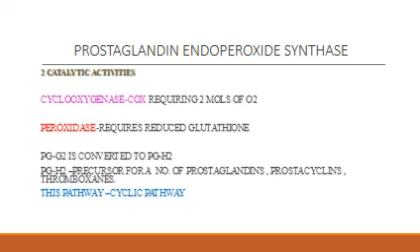So as I told you, the endoperoxide synthase has two catalytic activities. One is the cyclooxygenase activity and the other is the peroxidase activity. With the help of these two activities, the arachidonic acid is converted to PGG2 and then to PGH2. PGH2 is a precursor of prostaglandins, prostacyclins, and thromboxane, and this pathway is known as the cyclic pathway or the cyclooxygenase pathway. So it's good to know this.